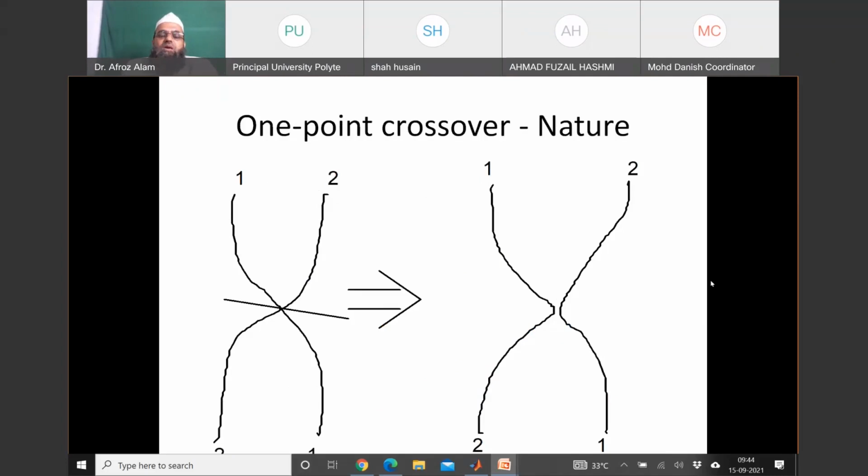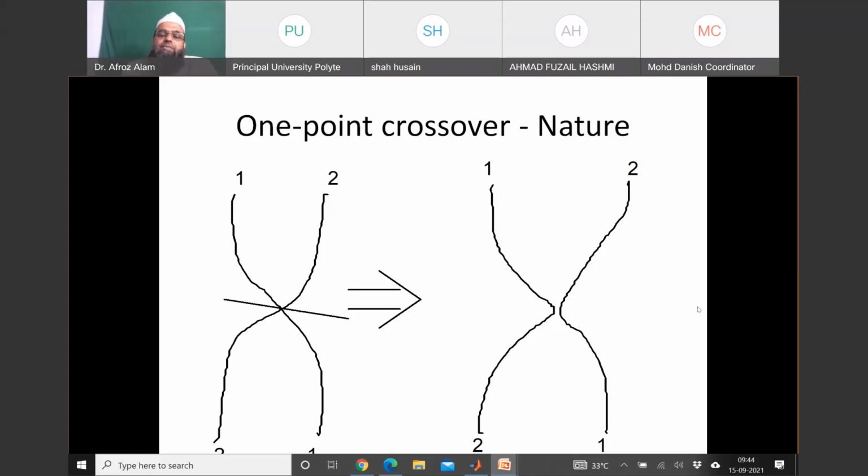Now let us see the same crossover with this diagram. Two parents, parent 1 and parent 2, interchange some of their portions to form two new offspring. For the left hand side offspring, the top part is from parent 1, but the bottom part is from parent 2. For the right hand side offspring, the top part is from parent 2, but the bottom part is from parent 1.